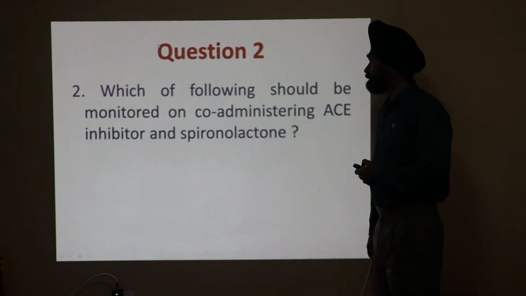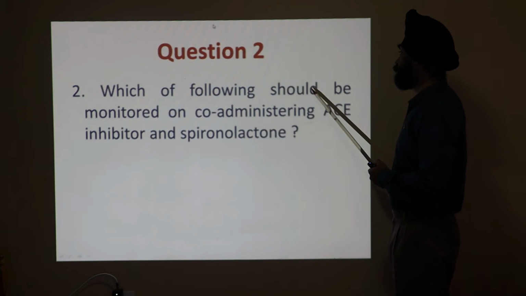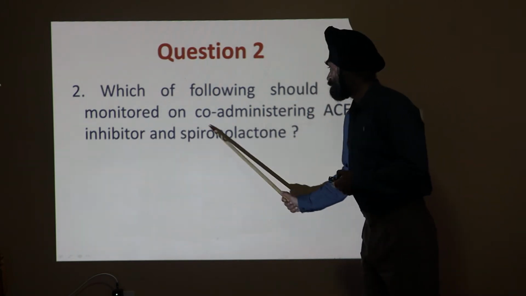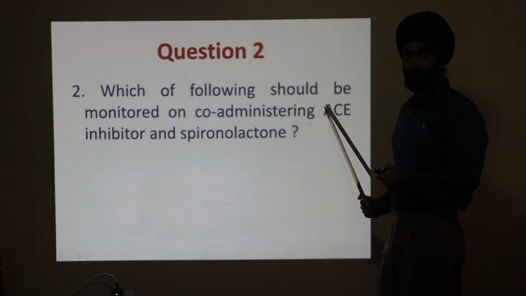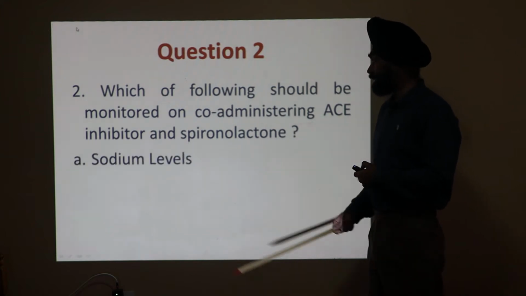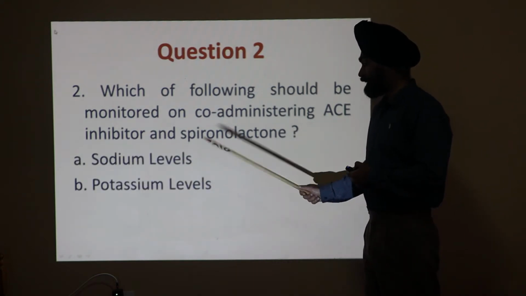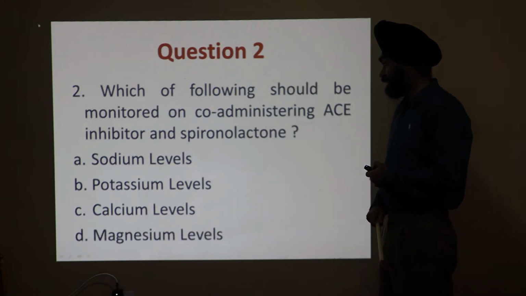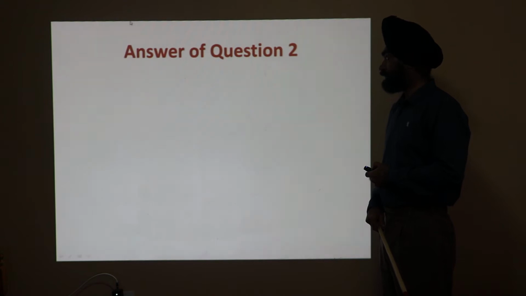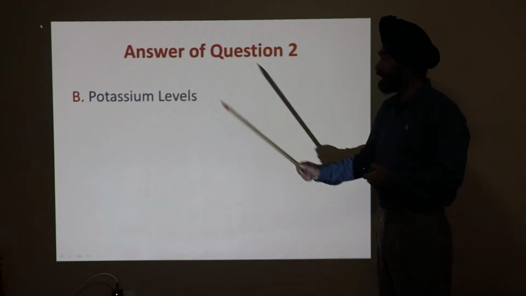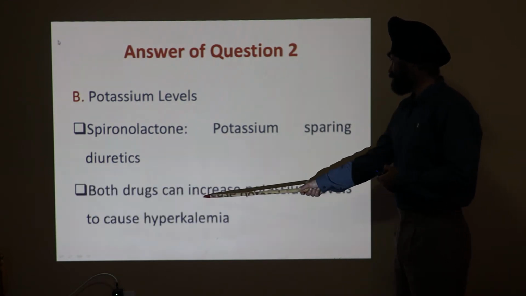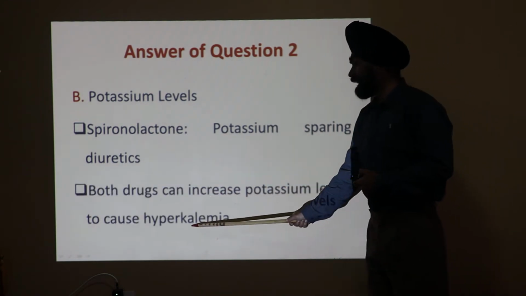Now, second question. Which of the following should be monitored on co-administrating ACE inhibitor and spironolactone? That means if you are giving the combination of ACE inhibitor and spironolactone, what should be monitored in the blood? Sodium levels, potassium levels, calcium levels, or magnesium levels. Now, the answer is potassium level, because both drugs can increase the potassium levels, causing hyperkalemia.